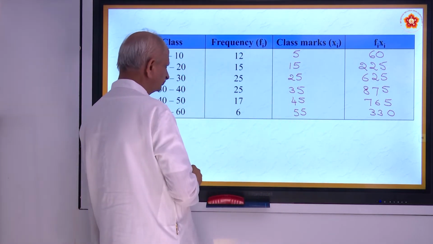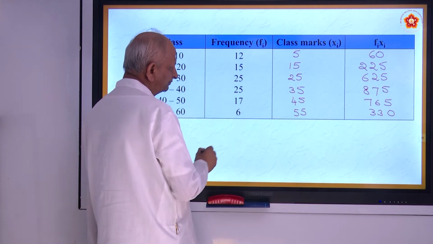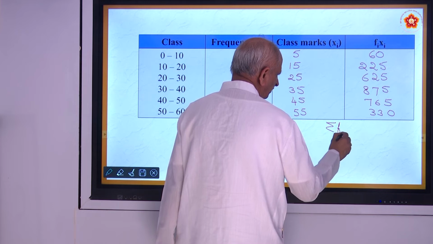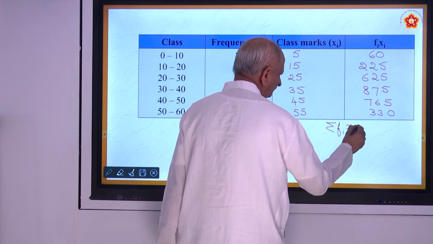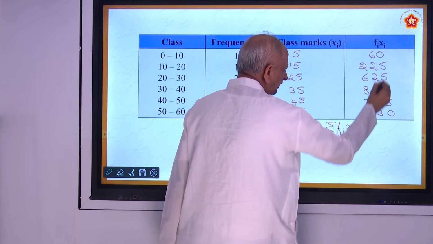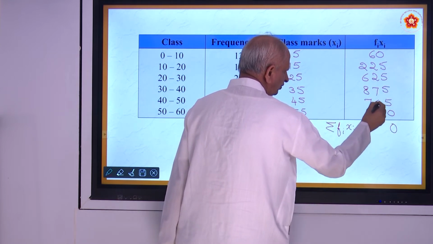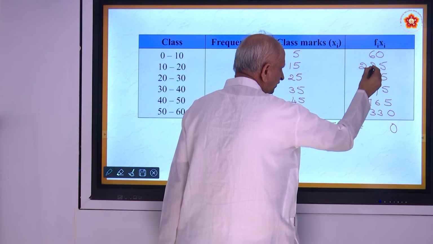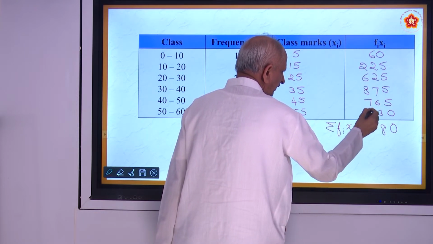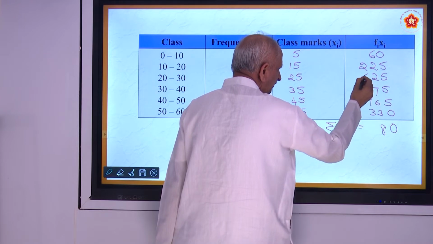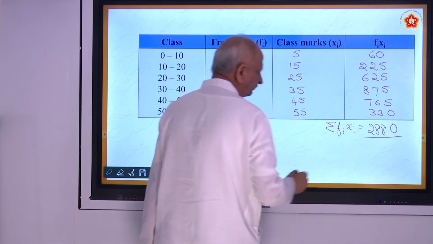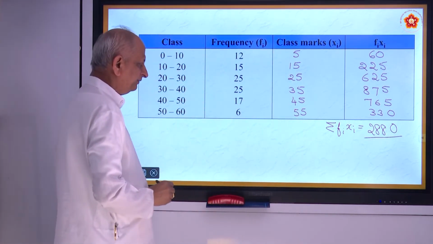So add all that. You get sigma fi into xi equal to 2880. That is sigma fi into xi.